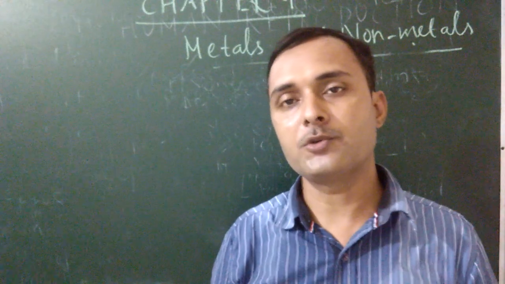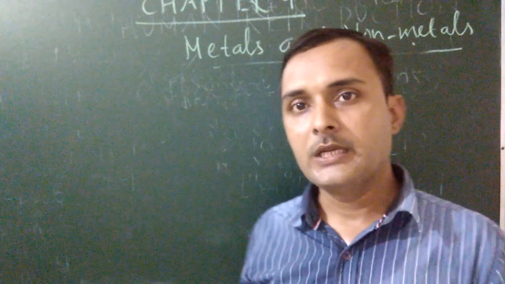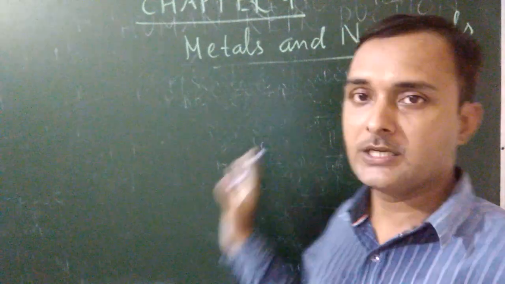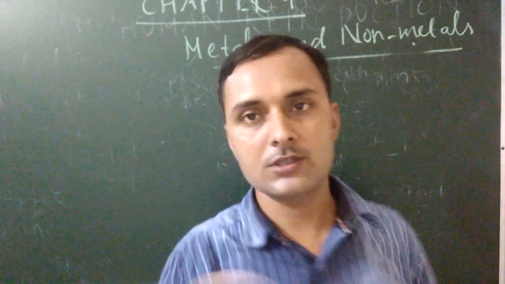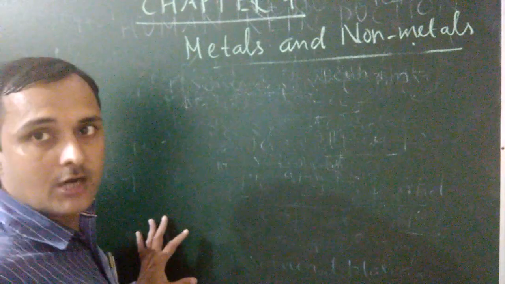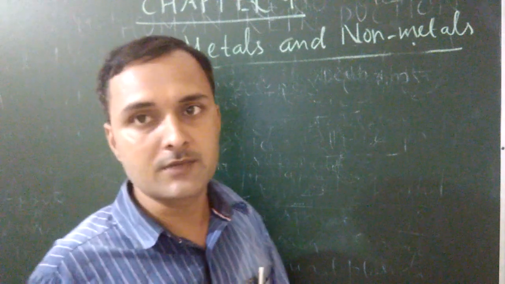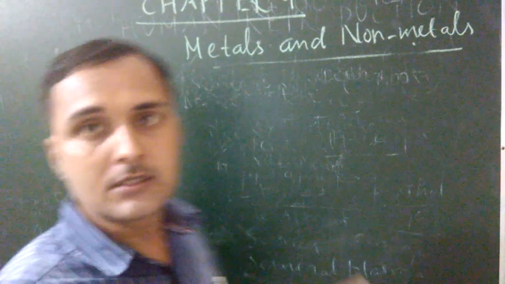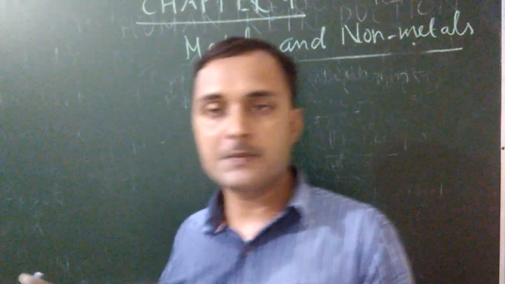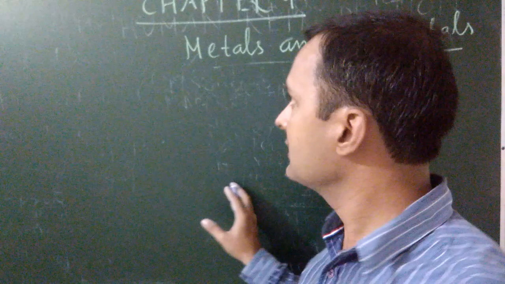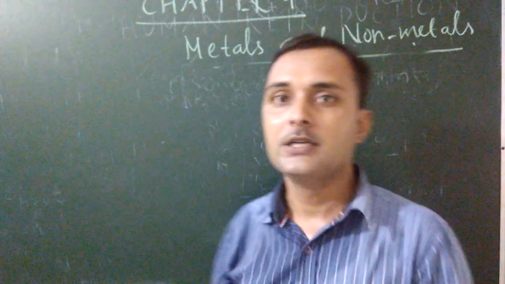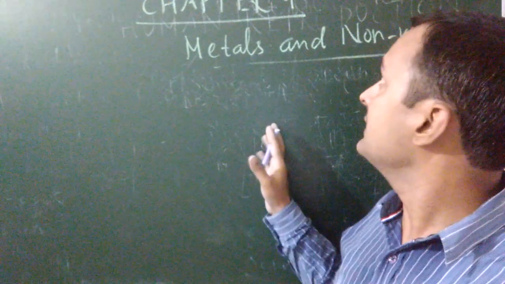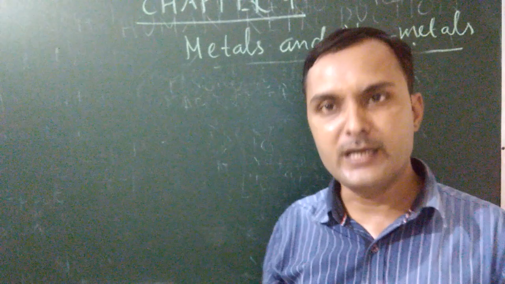So first of all you have to know which chapter will come in the next examination. This is metals and non-metals. In your half yearly examination a total of 9 chapters will come. 5 chapters are already explained. Now this is the 6th one, chapter 4, metals and non-metals.